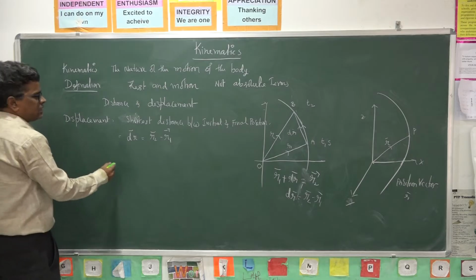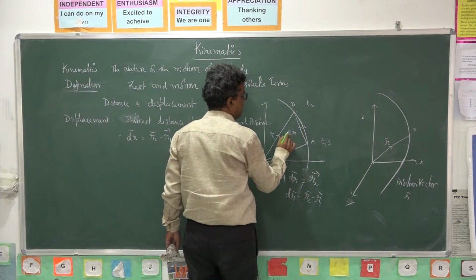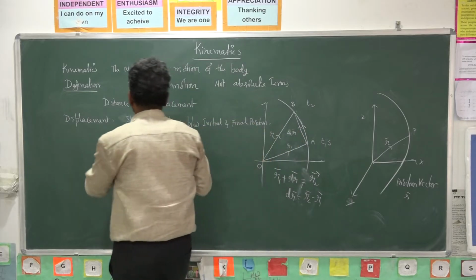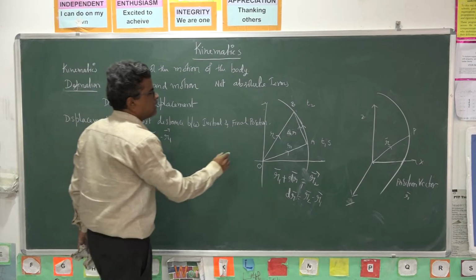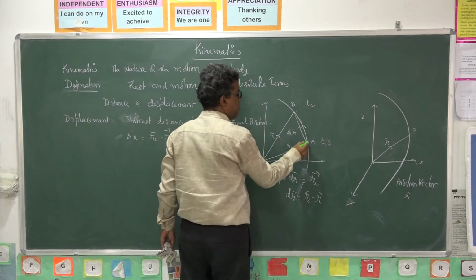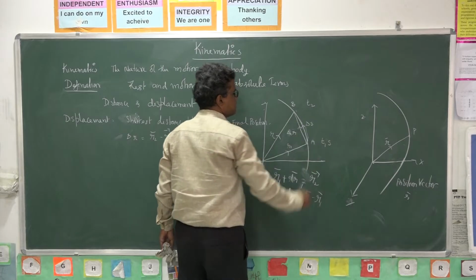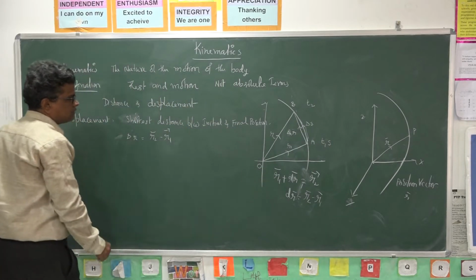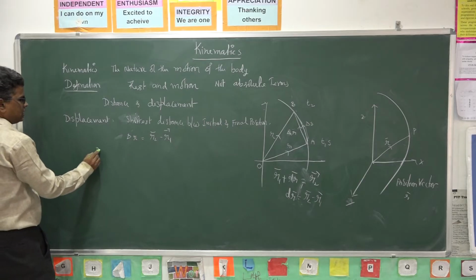And distance is the actual path. Dr can also be written as delta r. The actual path traveled by the body, let it be delta s. The actual path length is called distance. So what is the distance here?